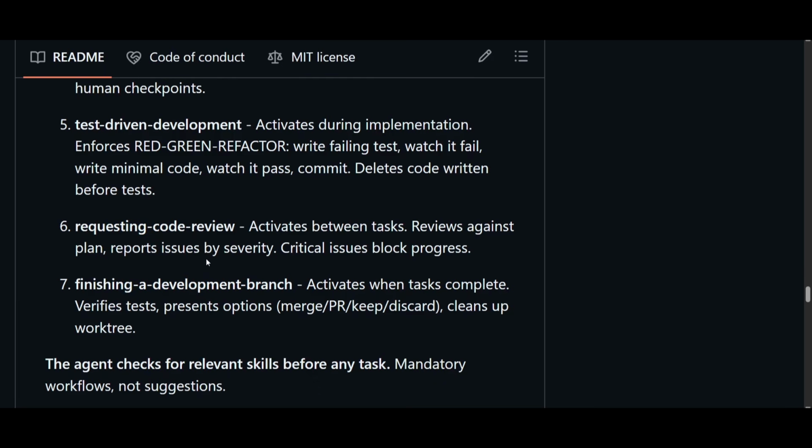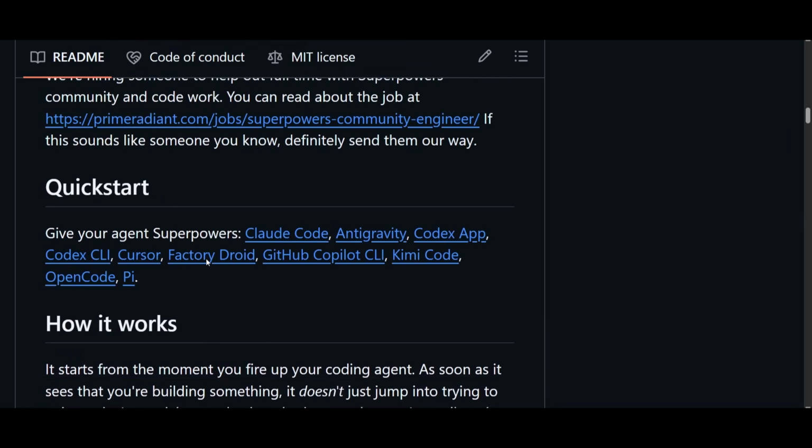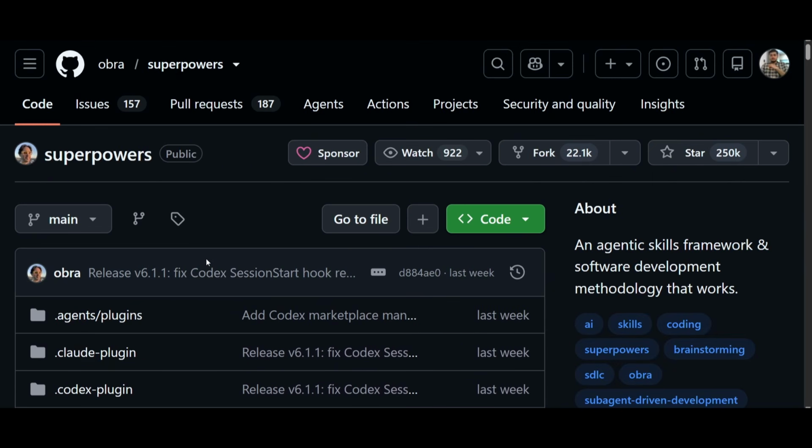So that means Superpowers helps improve the code quality, consistency, maintainability, and overall reliability, and that makes AI-assisted software development more effective for medium to large scale projects.